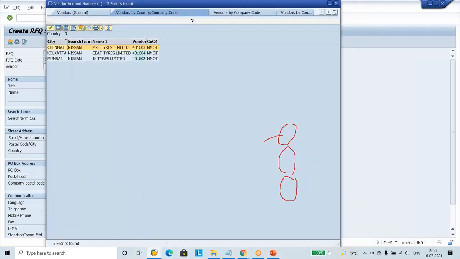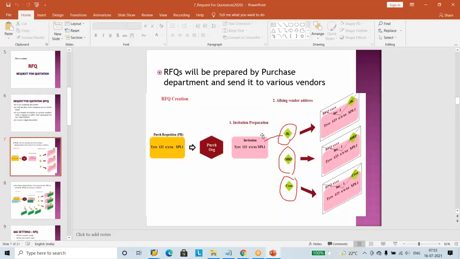Automatically, only the NMOT company code. Under Nissan Motor, we created 3 vendors. My boss said send it to everybody. I cannot send it to all at a time, one vendor by one, because of this, sir. The invitation is prepared. If I paste one vendor, that will send as a separate document.